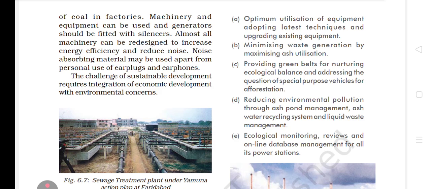You are doing economic development, that's okay, but focus on environmental concerns also. When you focus on environmental concerns, then only you will do development without harming the environment, and that will lead to sustainable development, and also it will keep our resources safe for our future generations as well.